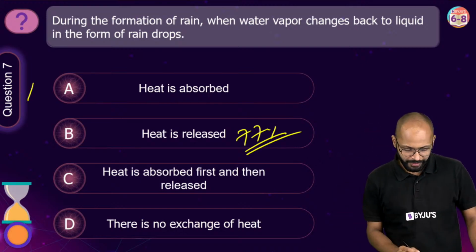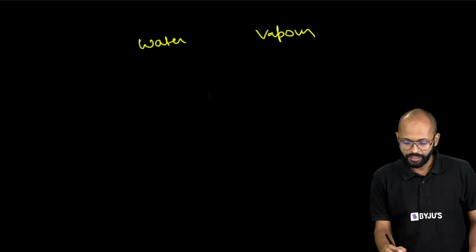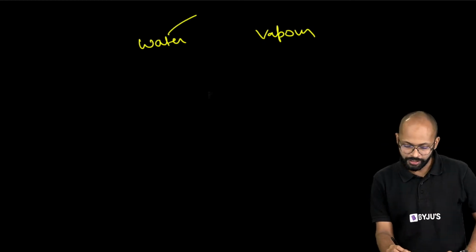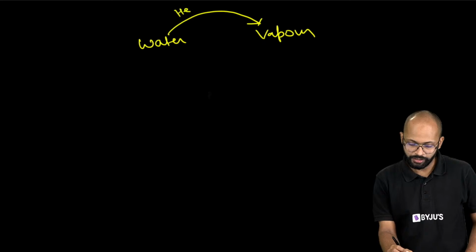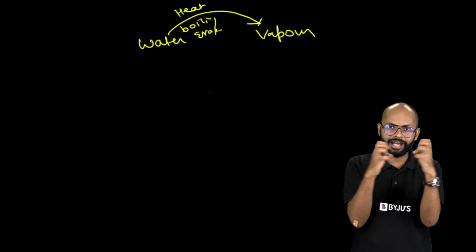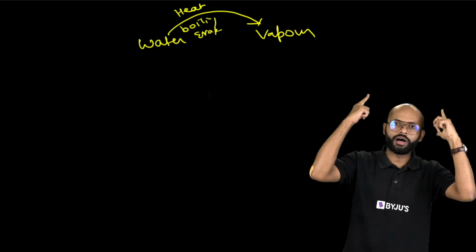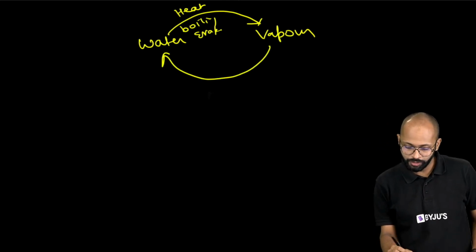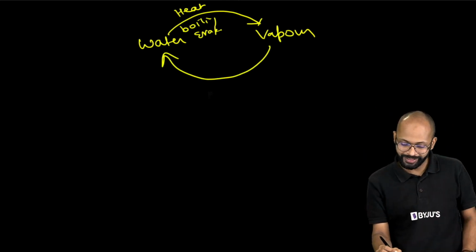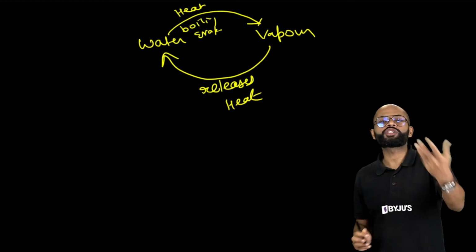Nice. See, I always explain this: this is water and this is vapor. If you give heat to water, you can do either boiling or evaporation. It will convert to vapor, means you are giving the heat. Water molecules were close by earlier. When you give them heat, they get energy, then they push each other and then they move out. Vapor, if you convert it to water, you have to take the heat from it. When the vapor releases heat, it converts back to water.